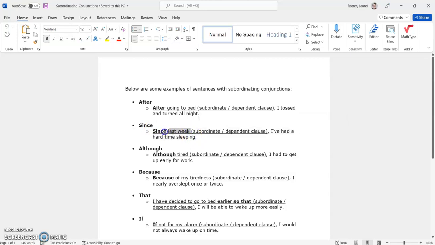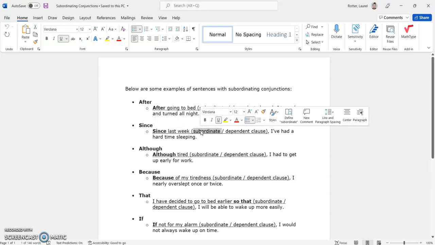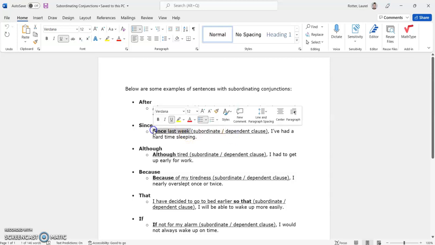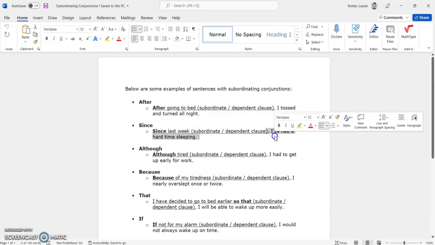This first part, since last week, doesn't have a subject, doesn't have a verb, and doesn't make sense on its own. That tells us it is a subordinate or dependent clause, because it doesn't have any of those key ingredients for a complete thought. Since last week, what has been happening since last week? If we look at the rest of the sentence, we get the answer. I've had a hard time sleeping. This is a complete thought.